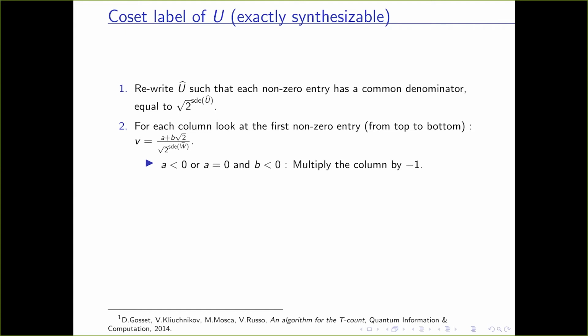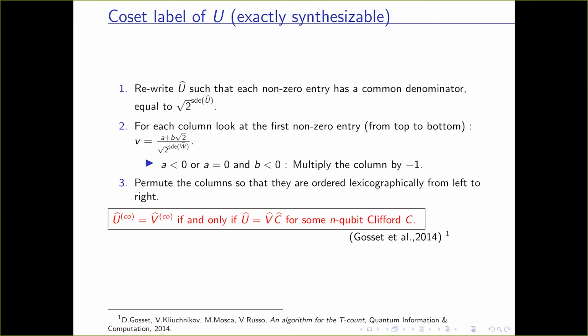If a is less than 0, or a is equal to 0 and b is less than 0, then we multiply the column by minus 1. Then we permute the columns so that they are ordered lexicographically from left to right. It has been shown that if the channel representation of u is the multiplication of the channel representation of v and the channel representation of some Clifford, then they have the same Gosset label. So the label acts as a representative of a bunch of unitaries.